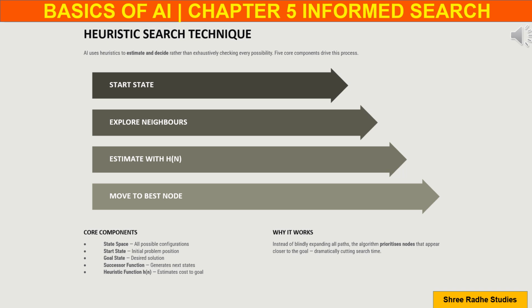Third is the goal state, which is the final destination. Fourth is the successor function, which generates neighboring states. Finally, the heuristic function estimates how close we are to the goal. The process follows a simple sequence. Start the search, explore neighboring nodes, estimate their values, choose the best option, and continue until the goal is reached. This strategy dramatically reduces search time.